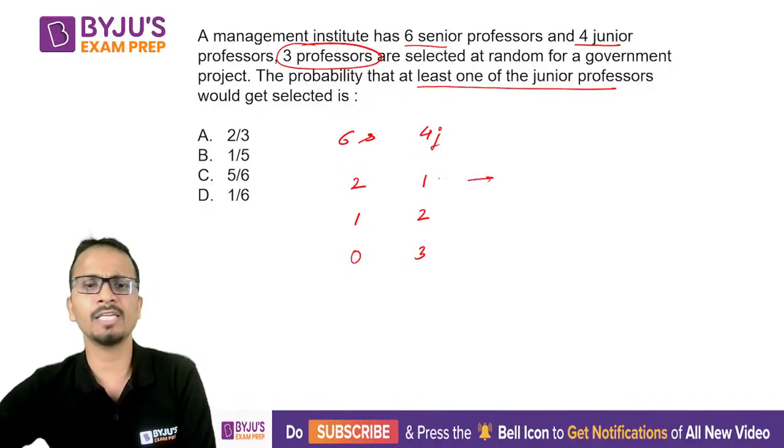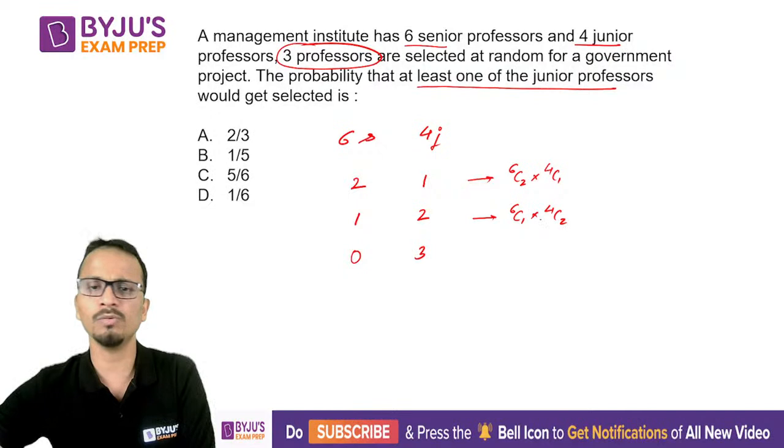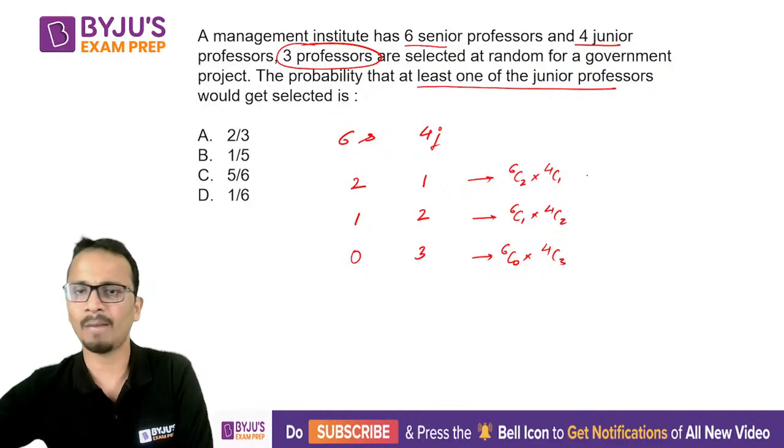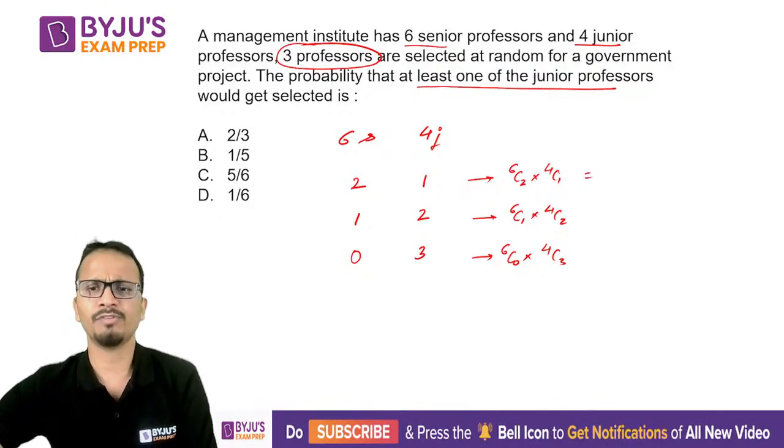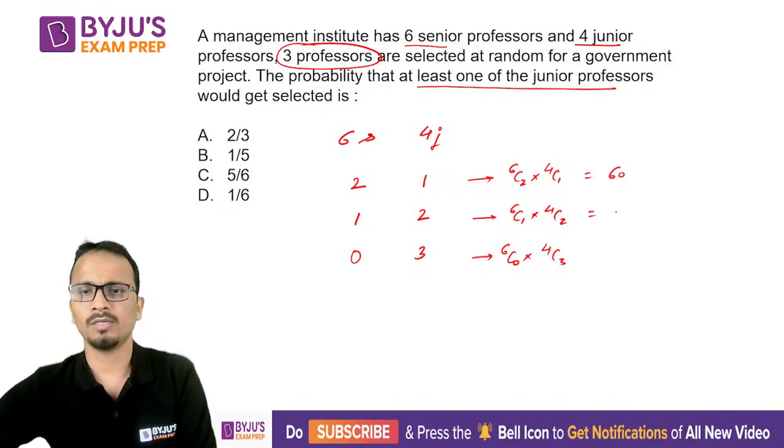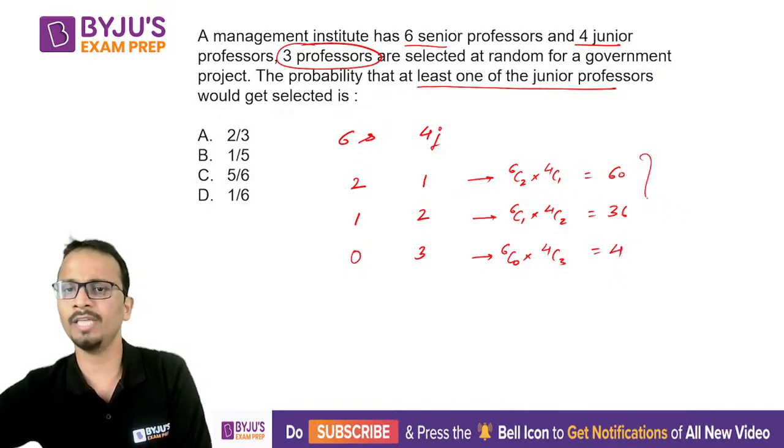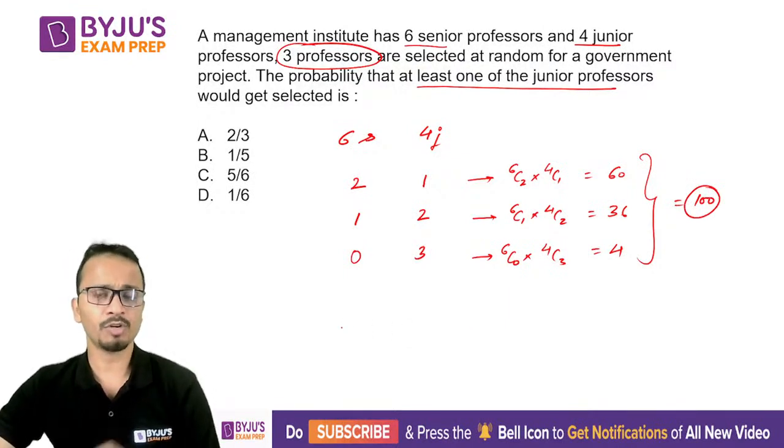So if we are selecting 2 seniors and 1 junior, it will give you 6C2 multiplied by 4C1. Then for this one, 6C1 multiplied by 4C2. And for this one, 6C0 multiplied by 4C3. Upon simplification, this will give you 15 into 4, that is 60 cases. Then 6 into 6, 36 cases, and 4 cases for this. So in total, 100 cases will be favorable. All right. So the favorable number of cases is 100.